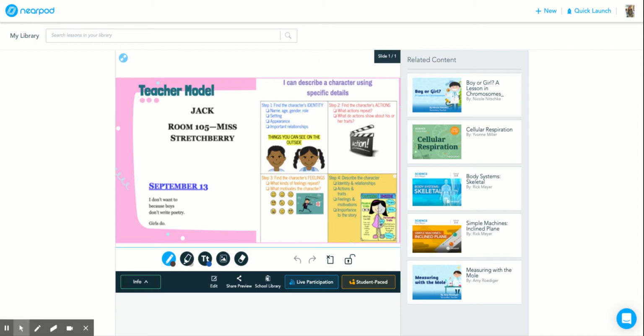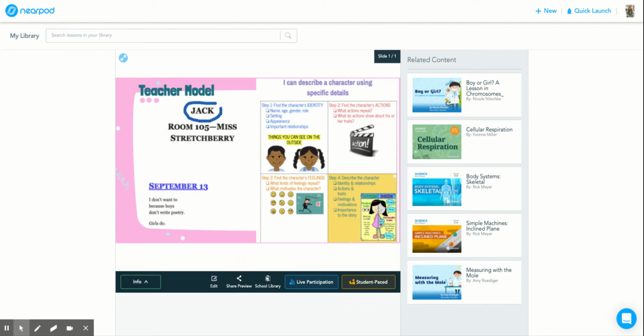Step 1. I need to find the character's identity. What do I know about Jack? Well, because this poem is so small, there's not that much to say, but there are tons of clues to figure out Jack's identity. 1, his name is Jack, because I see it right here. I'm going to circle that. His name is Jack.